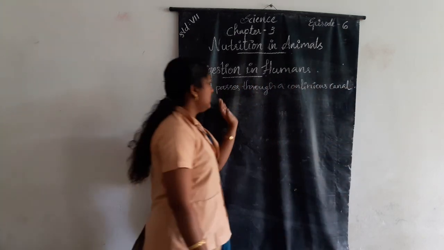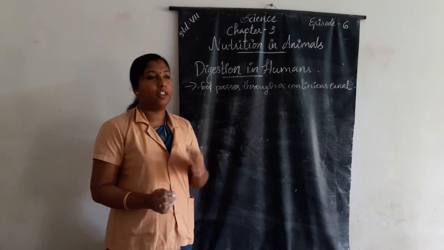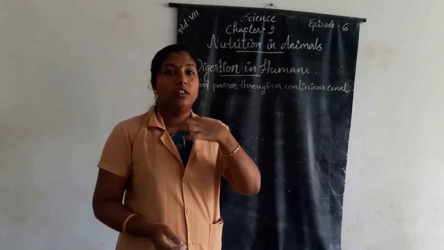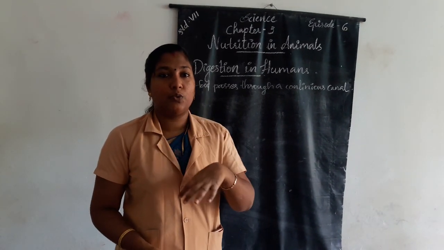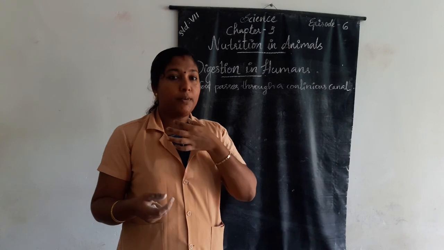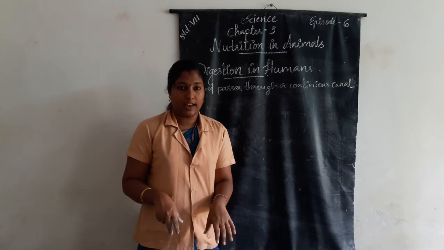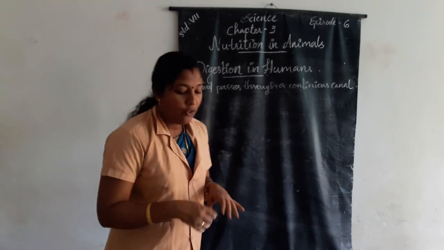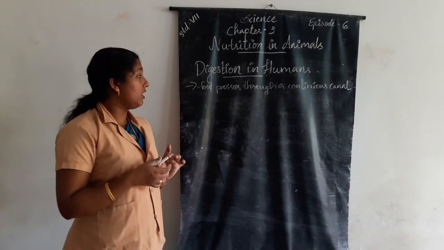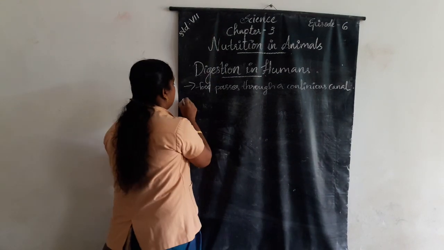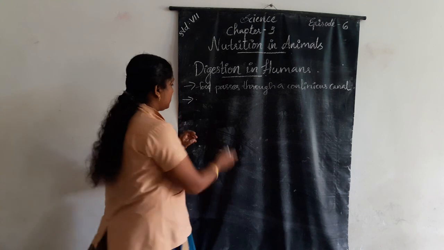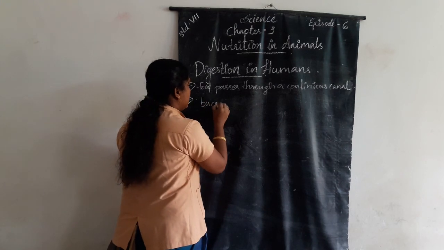The food passes through a continuous canal. If food enters the mouth, what happens to the food? The food passes through a continuous canal, which begins at the buccal cavity.